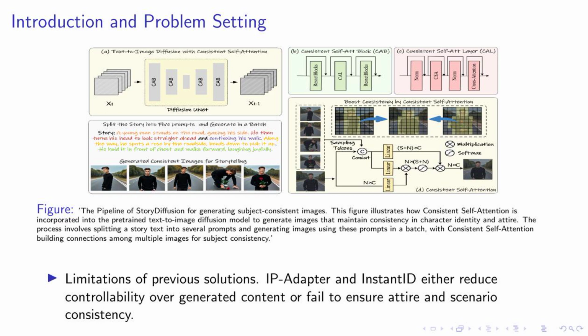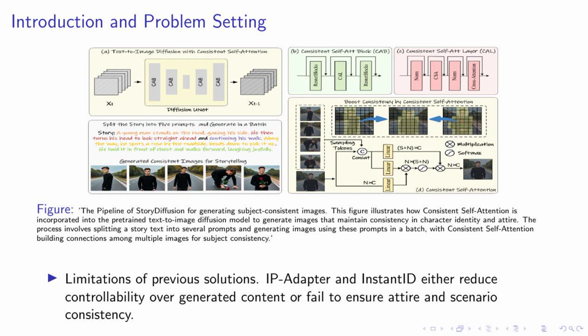In the first stage, consistent self-attention is used to generate subject-consistent images. In the second stage, these images are transitioned into videos using the Semantic Motion Predictor. End of figure, begin itemize. Item: our approach, StoryDiffusion, addresses these limitations by generating consistent images and videos for storytelling. Item: the core of our solution is consistent self-attention, which builds connections among multiple images for subject consistency. Item: we also introduce the Semantic Motion Predictor to transition these images into videos, enhancing the storytelling experience.